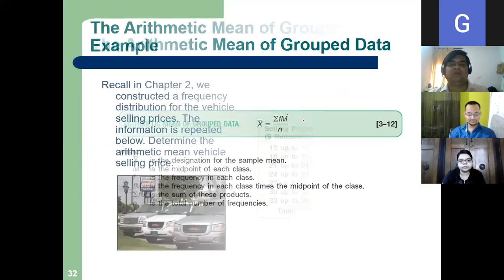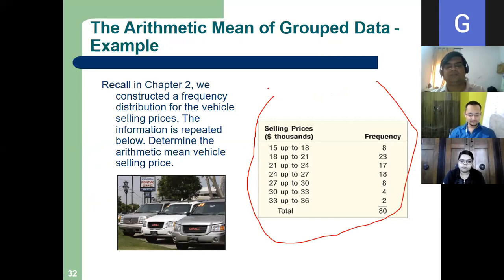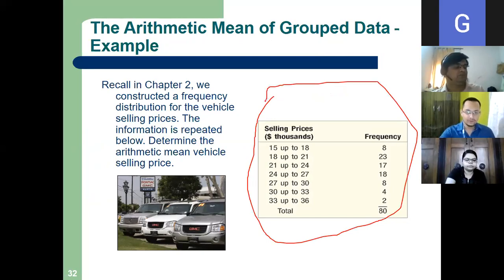So let us calculate one. If my data is like this, is this grouped data or ungrouped data? Grouped data. Very good. I will show you the steps of how to calculate.